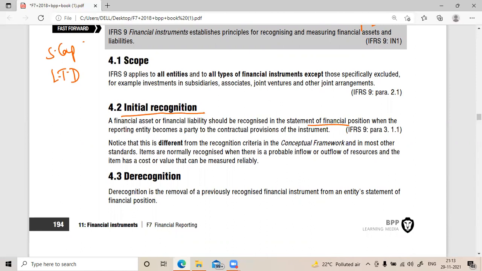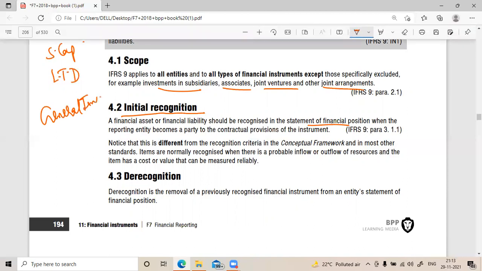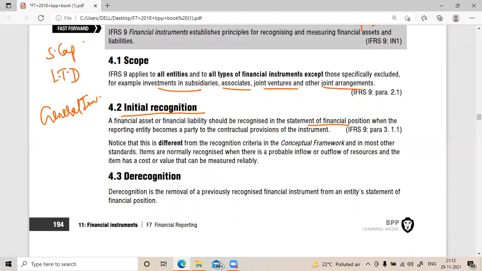The financial instruments we are discussing should not be in these categories: investment in subsidiaries, associates, joint ventures, and joint arrangements. We are discussing general investment. Suppose company A invests 60% in company B, these two would be called parent and subsidiary.